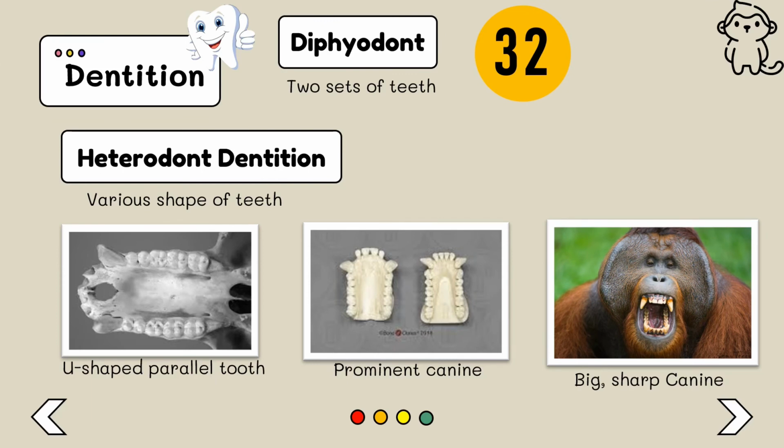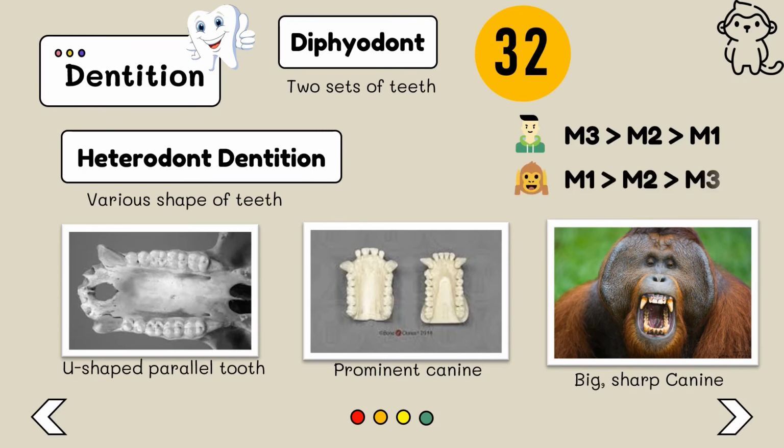Humans, apes are the same as us. They are diphyodont, or having two sets of teeth, and heterodont, which is having various shapes of teeth. For each quadrant, they have two incisors, one canine, two premolars, and three molars. For humans, the size of molars decreases from the third molar to the first molar. However, for apes, it is the opposite. The size increases from the first molar towards the third molar.